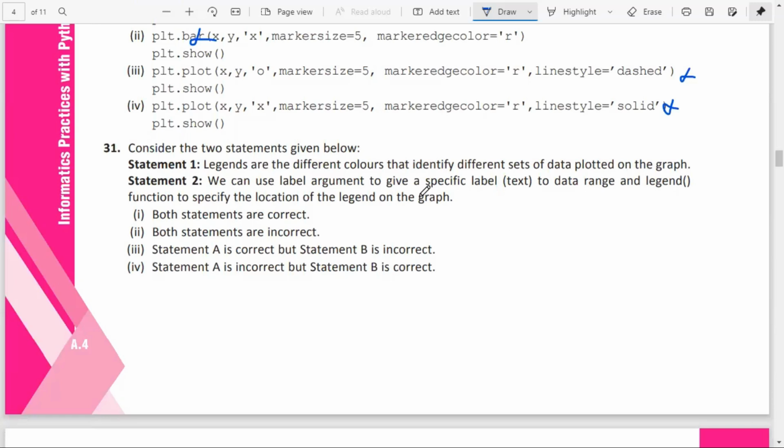31. Consider the two statements given below. Statement 1, legends are the different colors that identify different sets of data plotted on the graph. That is correct. We can use the label argument to give a specific label to a data range. That is also correct. And the legend function can specify the location of the legend. Inside the legend function, you can give loc equal to the location where you want to display the legend. So here both the statements are correct.